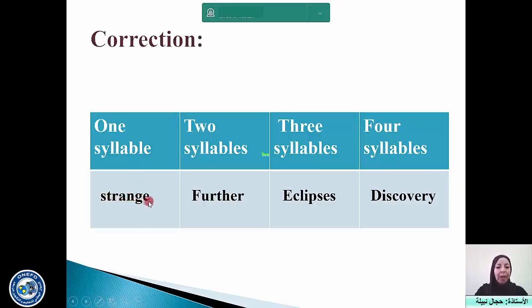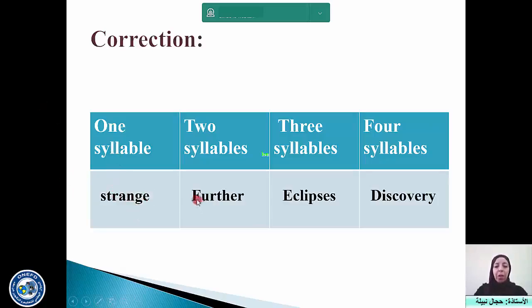Well, "strange". You need to count the number of the vowels that are pronounced. So what are the vowels that are pronounced in the first word? There is only one: A. Well, in reality, it's a diphthong. But the final E here is not pronounced. So you don't say, for example, "strange-E". You say "strange". So the final E is not pronounced. That's why the word contains only 1 syllable.